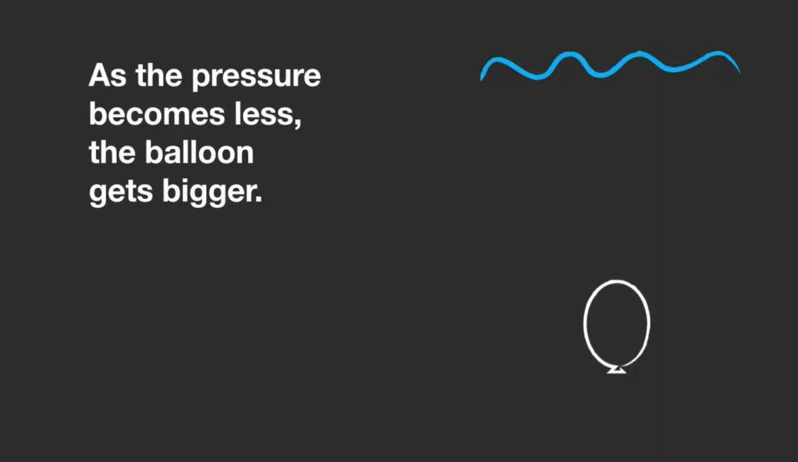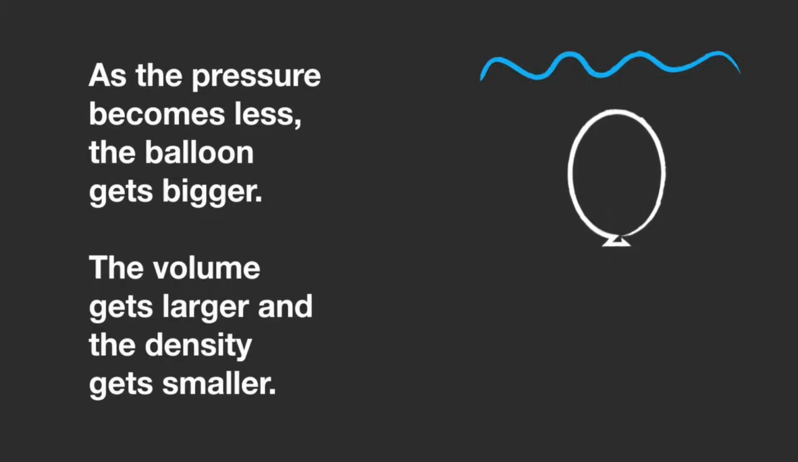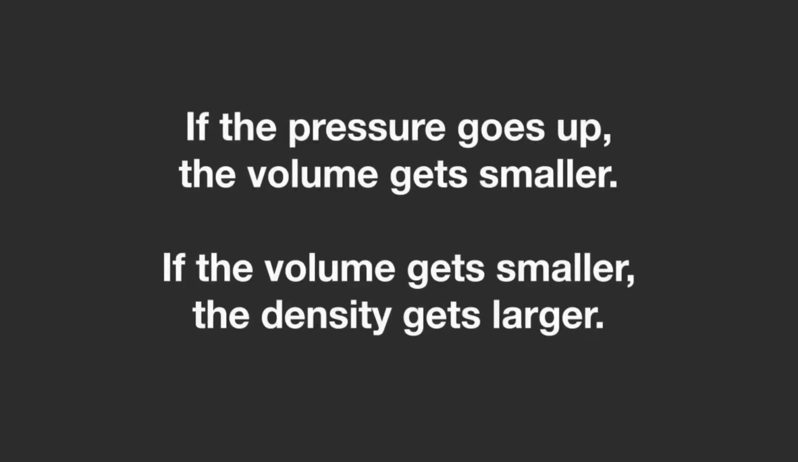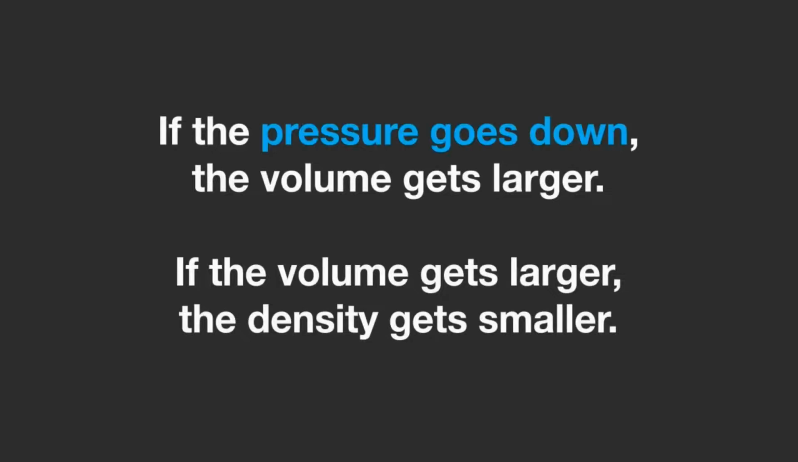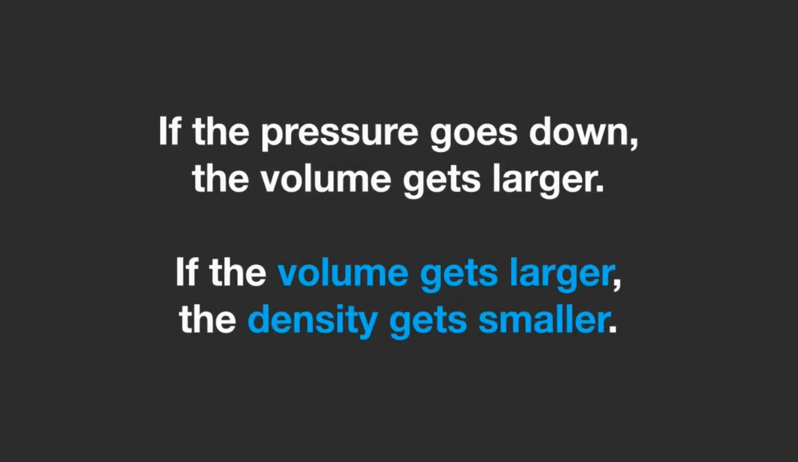When you take the balloon back up again, the pressure gets less and the balloon gets bigger again. The volume will get larger and the density gets smaller. The gas atoms can move further away from each other. So that means that if the pressure goes up, the volume gets smaller. And if the volume gets smaller, the density gets larger. And if the pressure goes down, the volume gets larger. And if the volume gets larger, the density gets smaller.